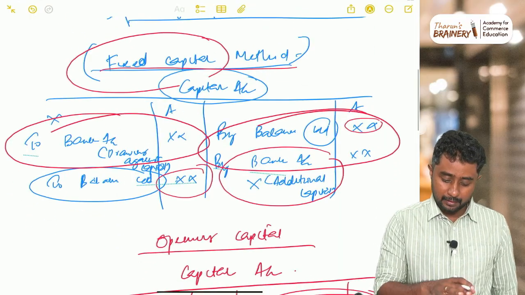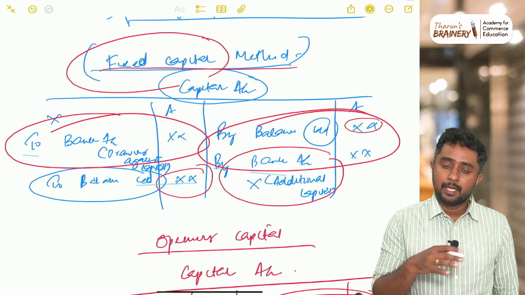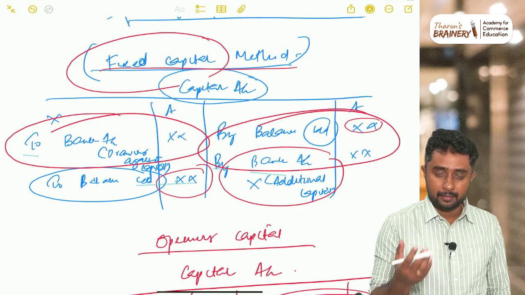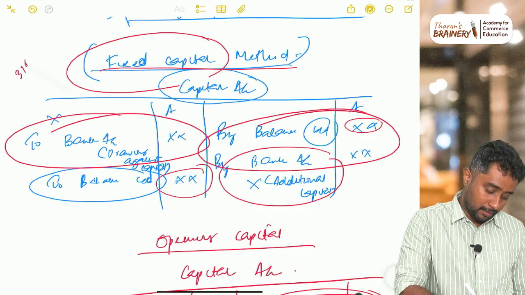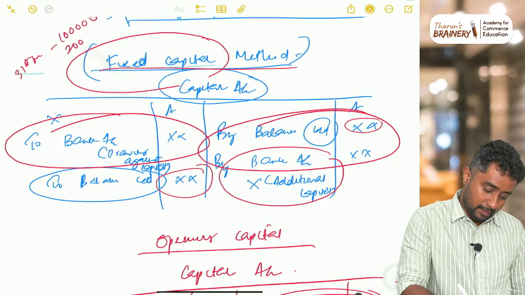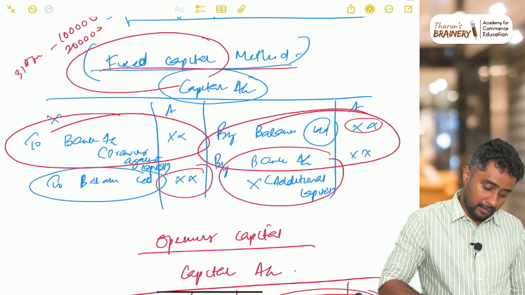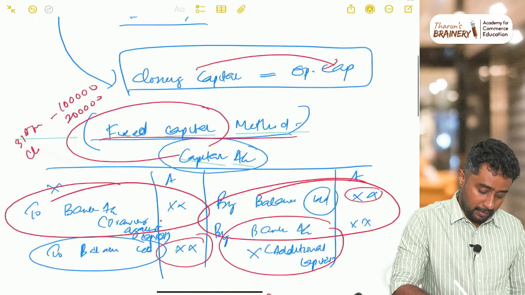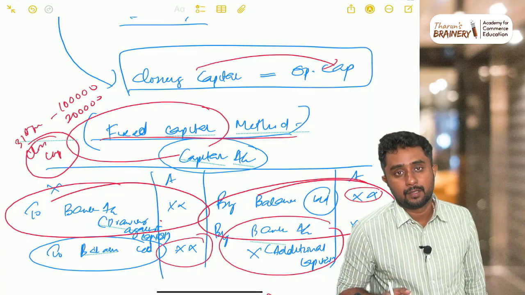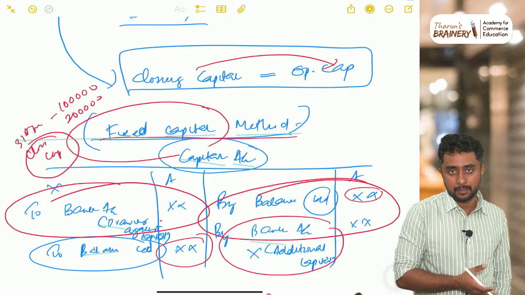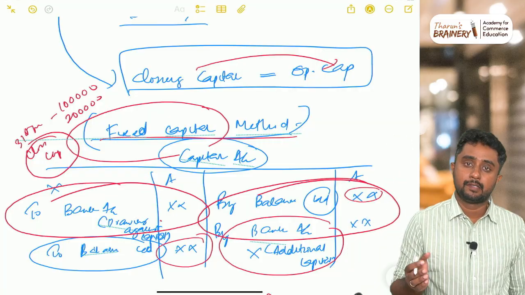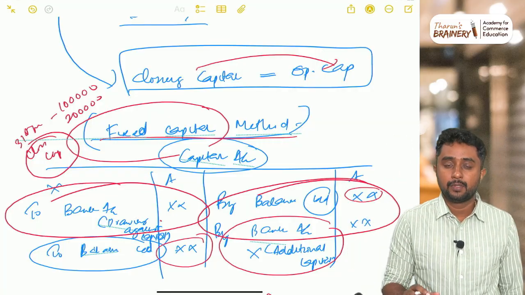So that is another case, the fixed capital method. These are the situations. Generally, if a question says capital on 31st March is, suppose, A 1 lakh, B 2 lakhs, then this capital is obviously closing capital only, and they are not mentioning fixed capital in the question. So if fixed capital is not mentioned, they are maintaining capital based on the fluctuating capital method.